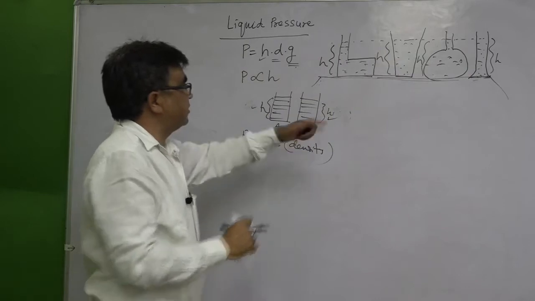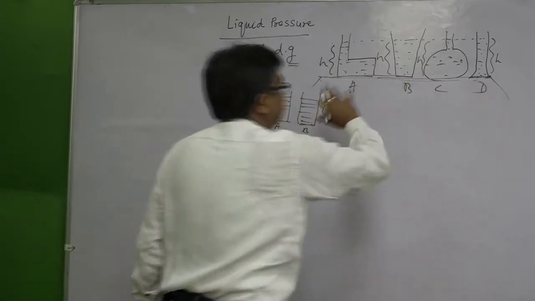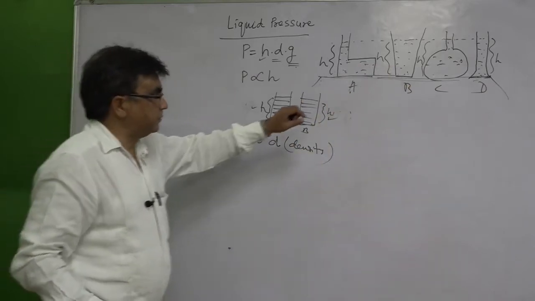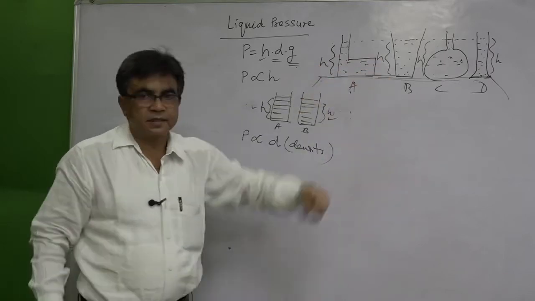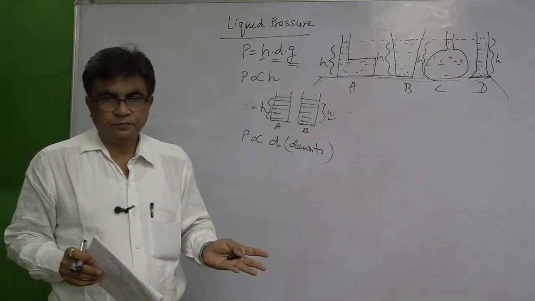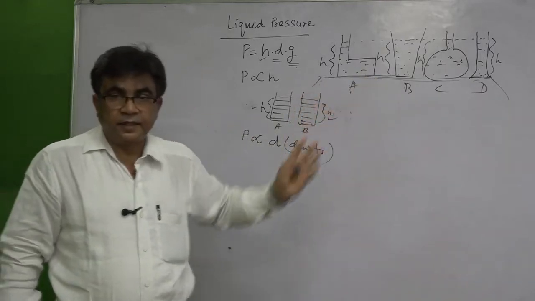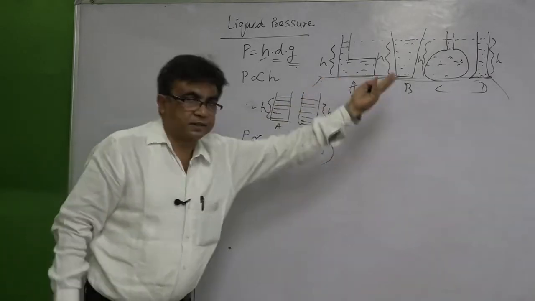But if you see these vessels A, B, C, D, their shapes and sizes are different. So, it means the quantity of water in all these four vessels is also different. If the quantity of water is different in all the vessels, their masses are also different. So, they have different mass.